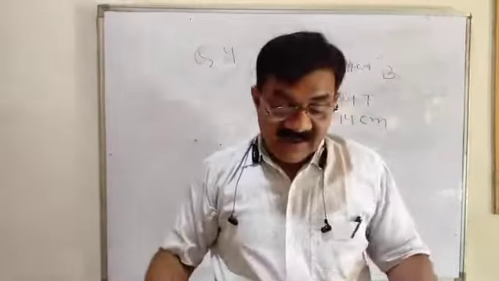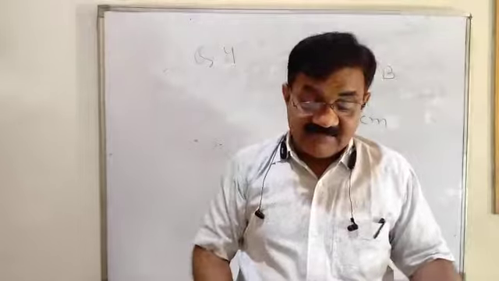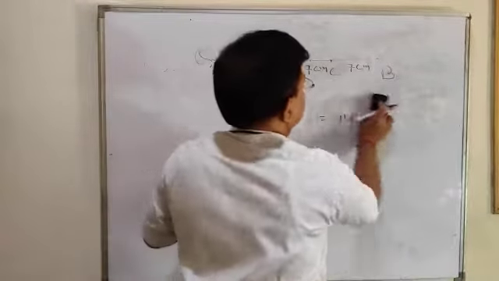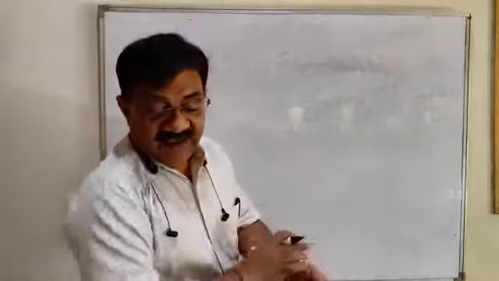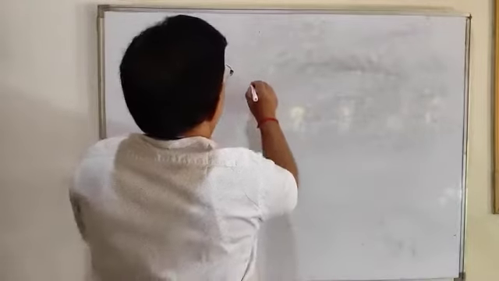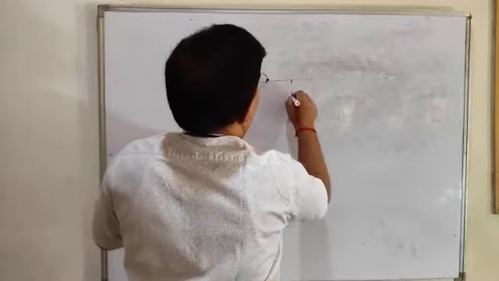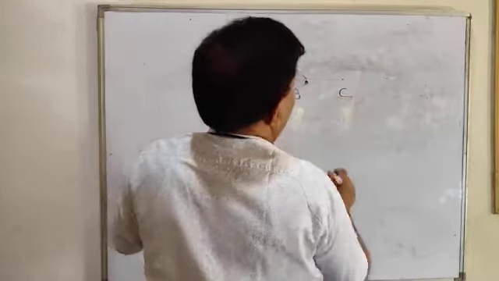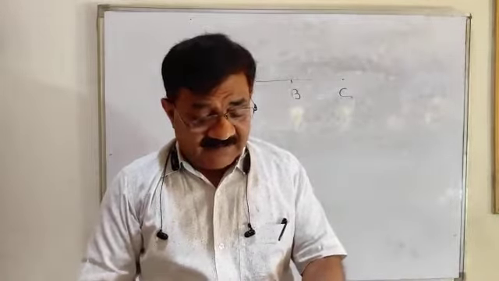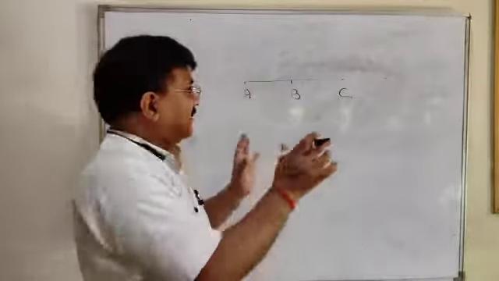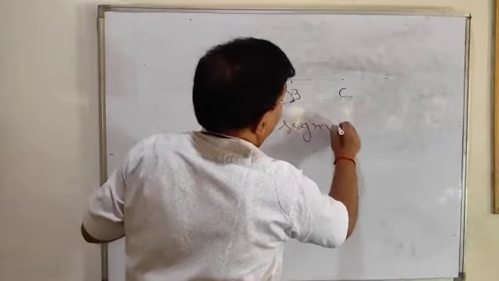Next question. A, B, C are three collinear points. Name all the line segments they determine. Let the three collinear points be A, B and C on a straight line. Name all the line segments that they determine.